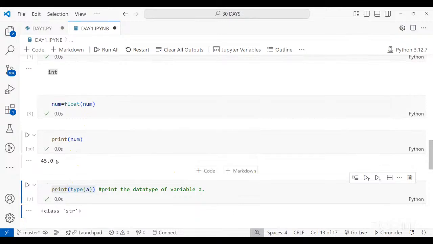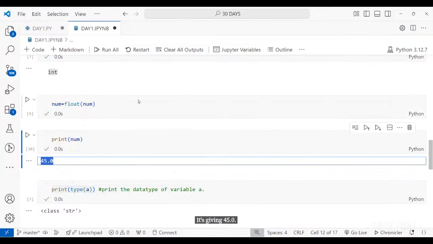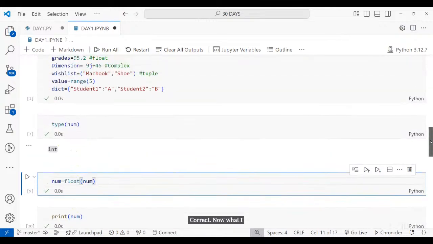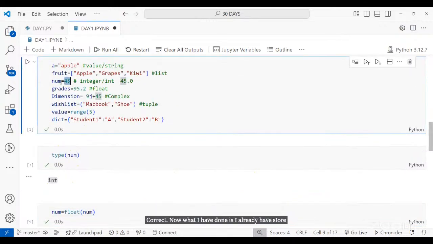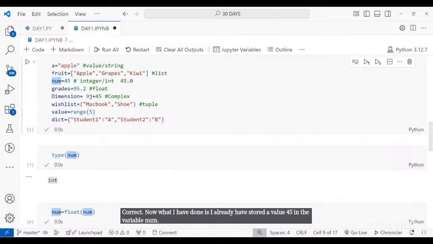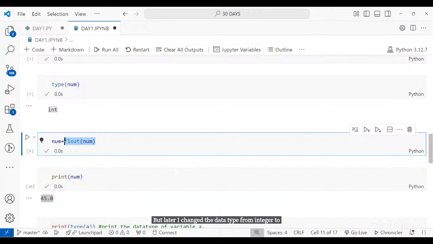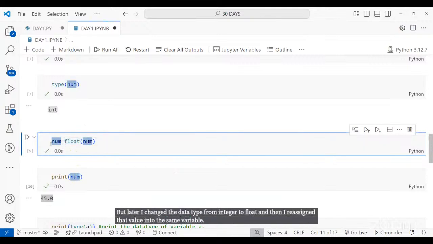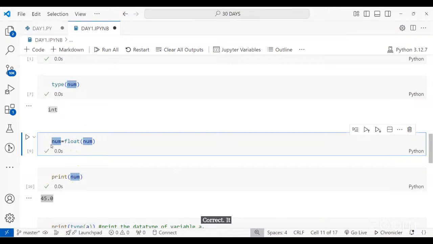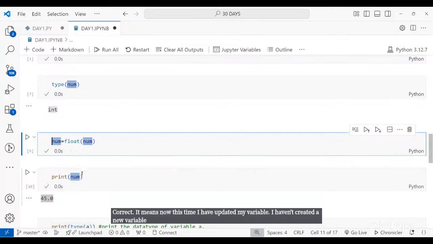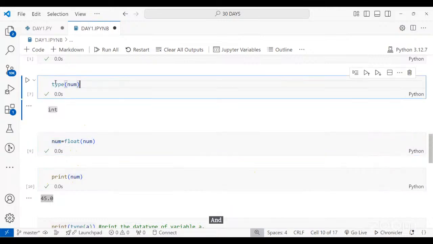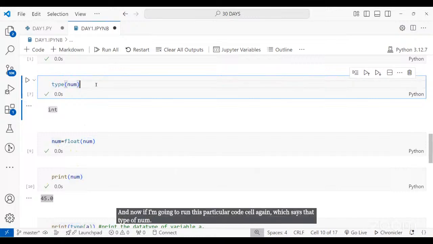It's giving 45.0. Correct? Now what I have done is I already have stored a value 45 in the variable num, but later I changed the data type from integer to float and then I reassigned that value into the same variable. Correct? It means now this time I have updated my variable. I haven't created a new variable, but I have updated my current variable. And now if I'm going to run this particular code cell again, which says type of num, then this is going to give me float.